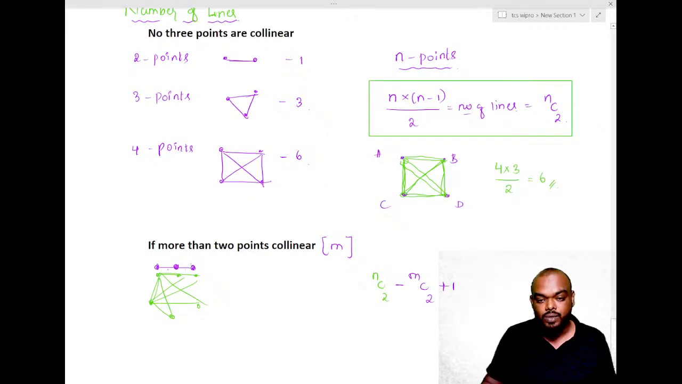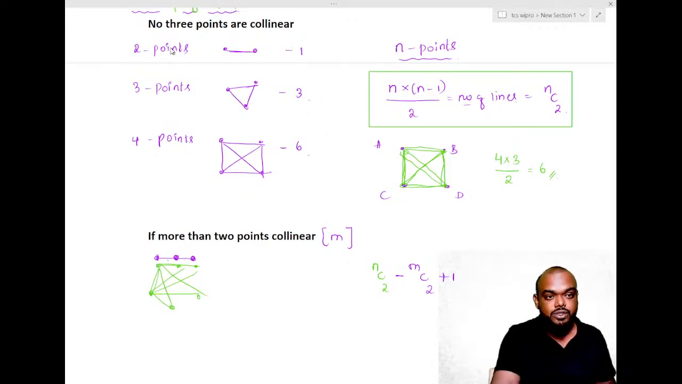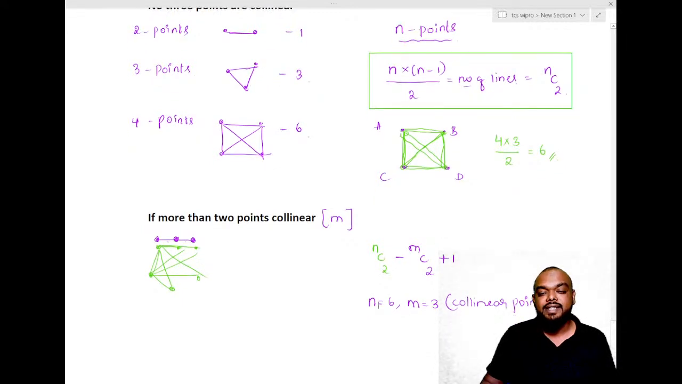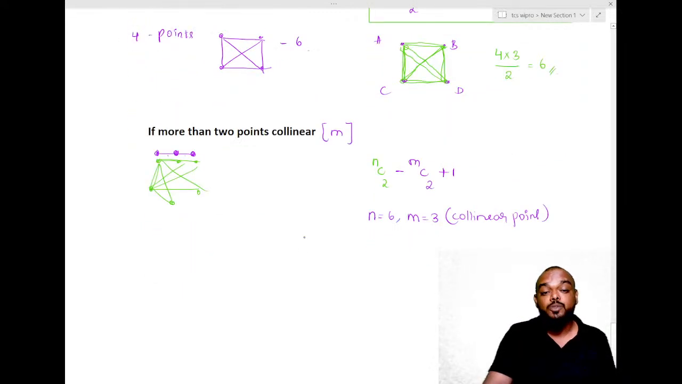Now check this out once. What will be the solution for this? Totally here 6 points are there. So what do we do? N is equal to 6, M is equal to 3. It means 3 collinear points are there. What do we do? First you check how many points are there in total: 6. From 6 points, how many lines can I draw?